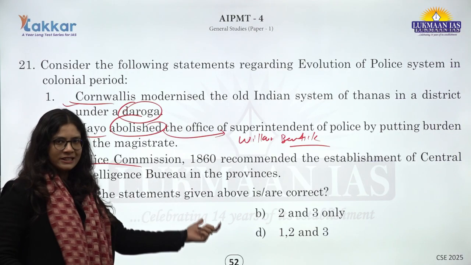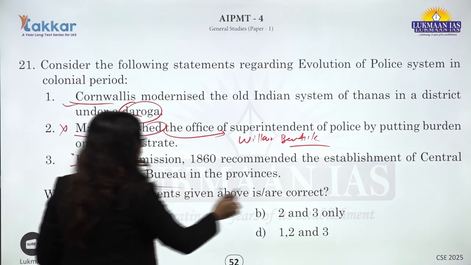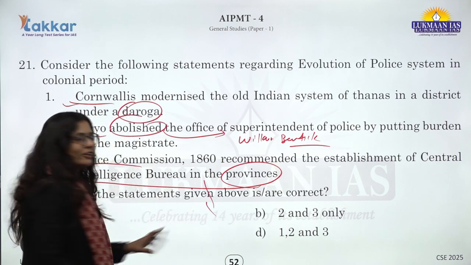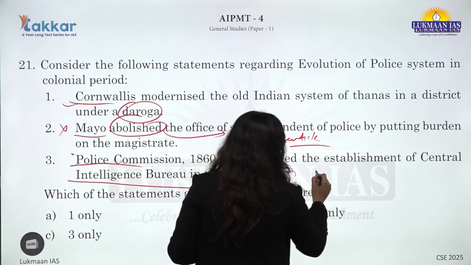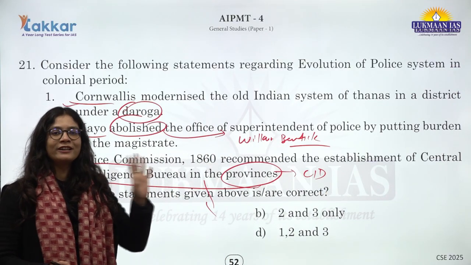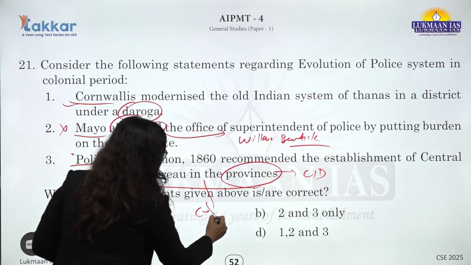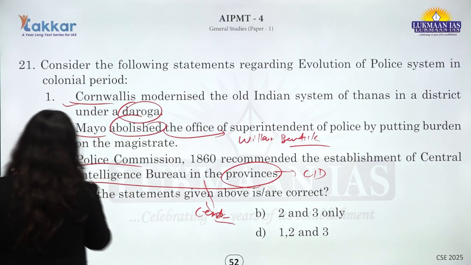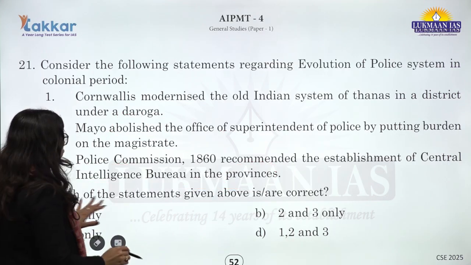The Police Commission of 1860 recommended the establishment of the Central Intelligence Bureau in provinces. It was not related to the provincial region. Okay, what was established in the provinces? CID, and the Central Intelligence Bureau was particularly related to the center of the administration. So, this statement also becomes incorrect. So, only one is the correct option here.